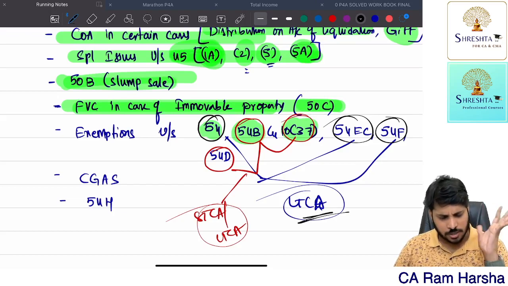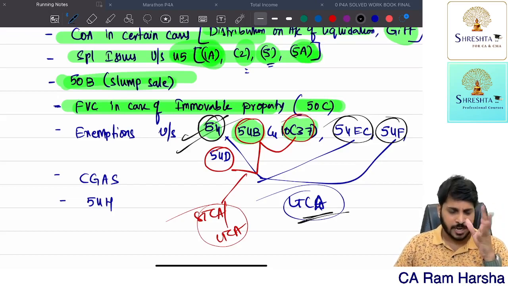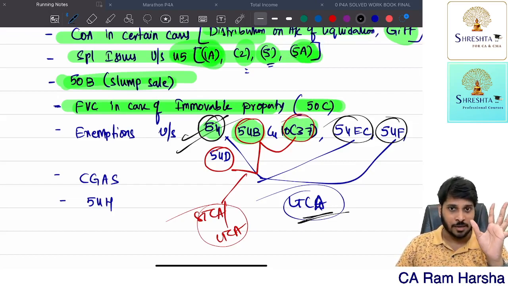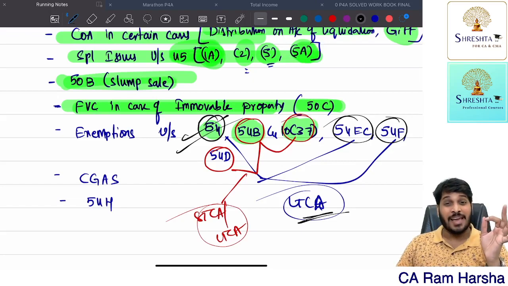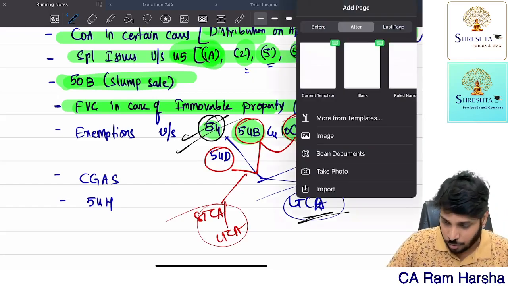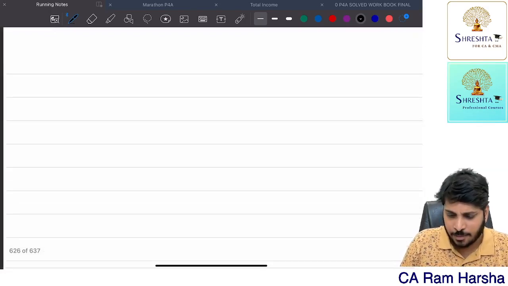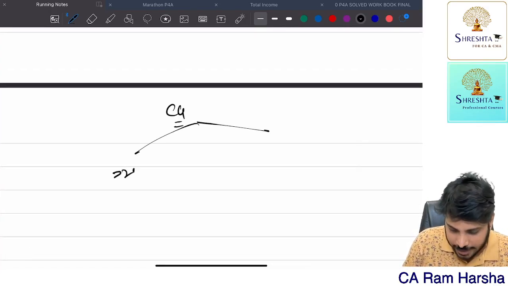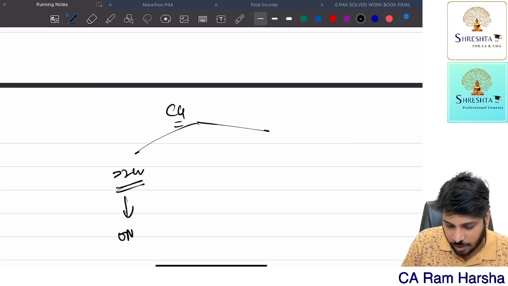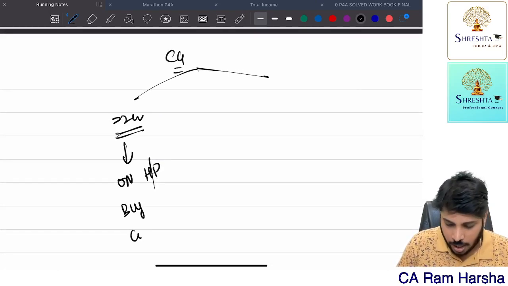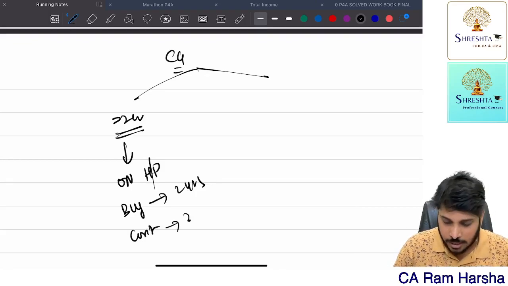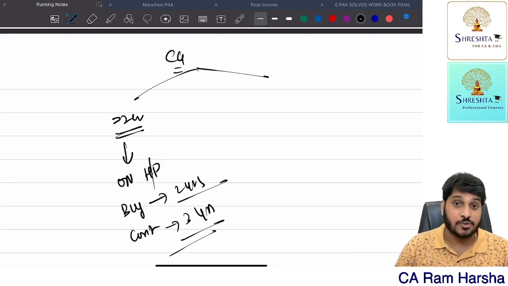So you transferred a long-term residential house property under 54. You computed capital gain, and you have got some 5 crore capital gain. If you want to claim exemption, buy another house. First of all, what is the capital gain amount? If the capital gain exceeds 2 crore, you can only buy one house property. Either you can buy or construct. If you want to buy, within 2 years from the date of transfer of the original house; if you want to construct, within 3 years.